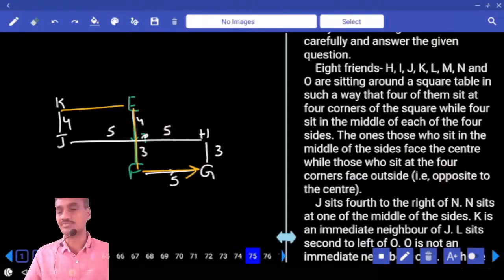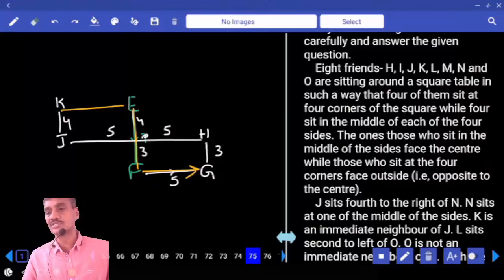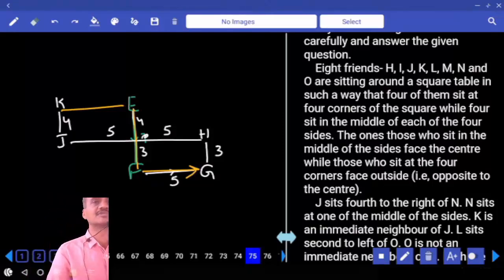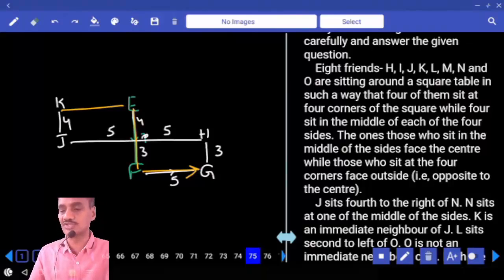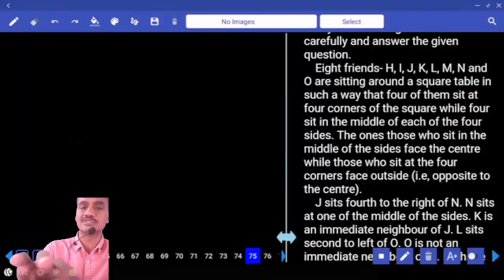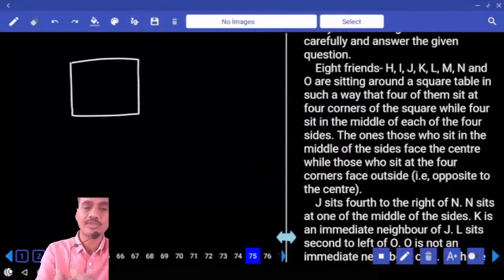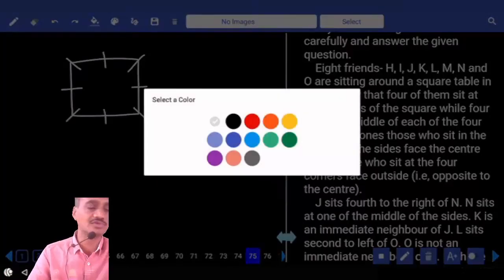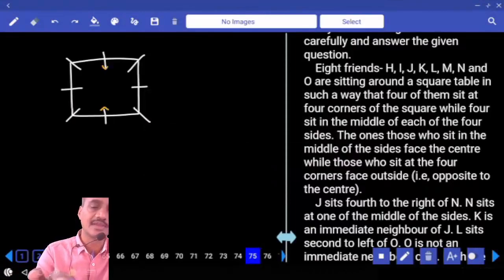And 75 onwards, it is based on a square table. How many persons are there? 8 people seated around a square table, 4 at the corners and 4 at the centers. The persons who are at the centers are facing towards which direction? Corners face outside, centers are facing towards the center. Now 8 persons, 1, 2, 3, 4, 5, 6, 7, 8.